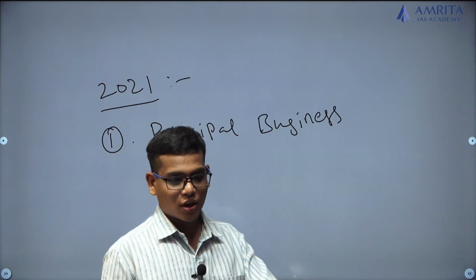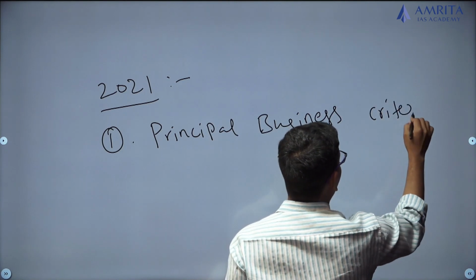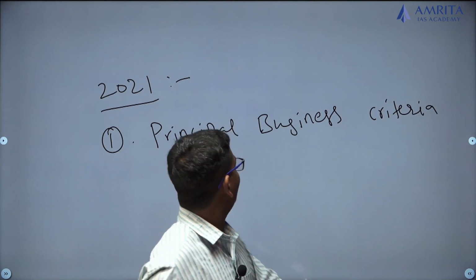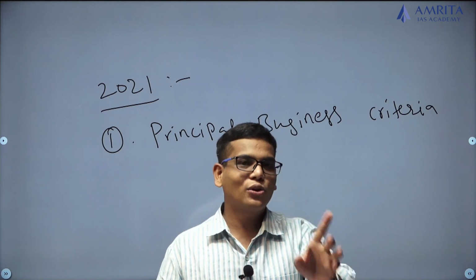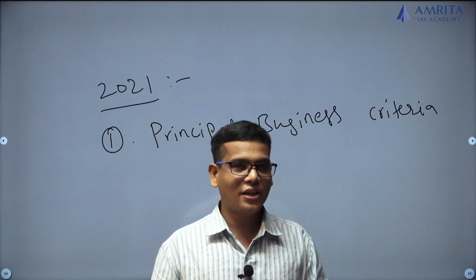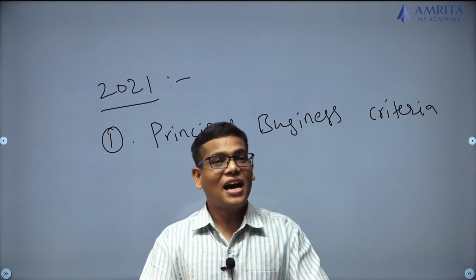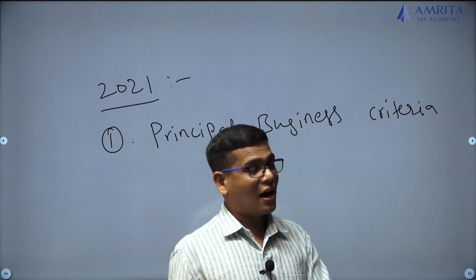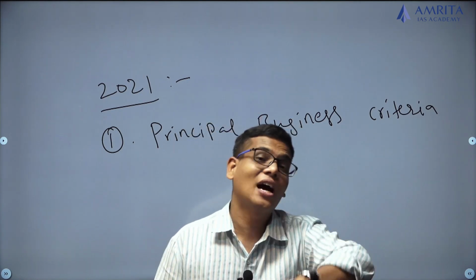condition was removed. So what is this principal business criteria? That means earlier, if your primary or principal business is factoring, then only you would be allowed to take the license from the Reserve Bank of India. Remaining people who were not doing the factoring earlier, or who were doing the factoring at a lesser rate, were not supposed to take the license from the Reserve Bank of India. That was earlier.